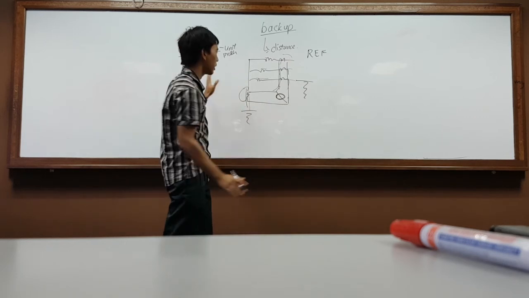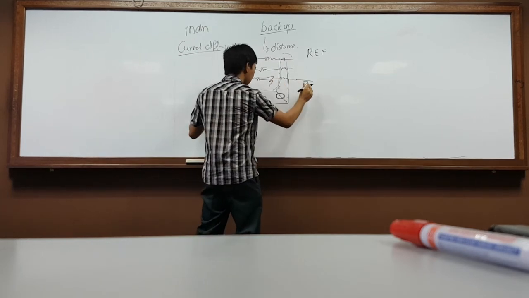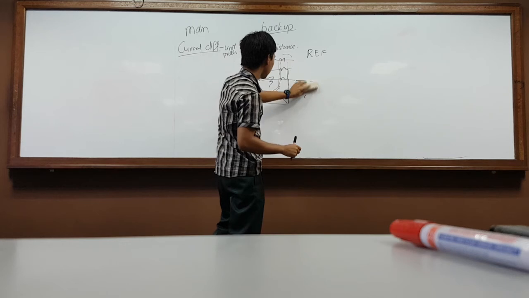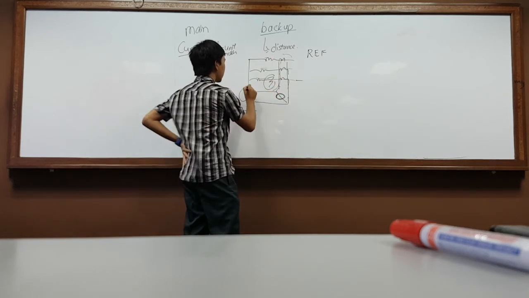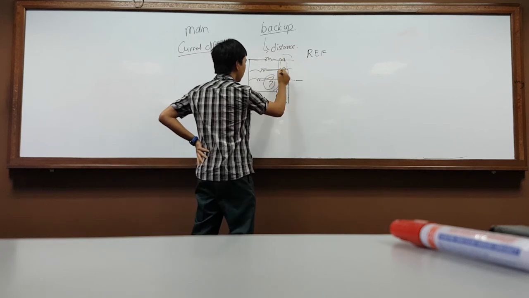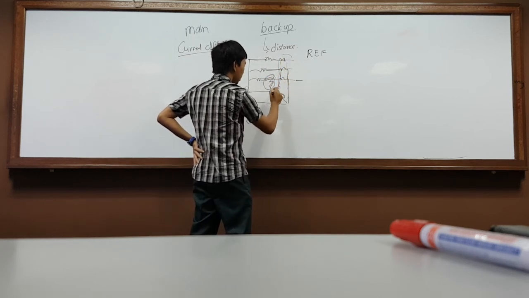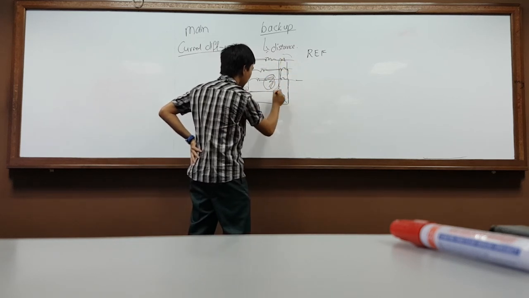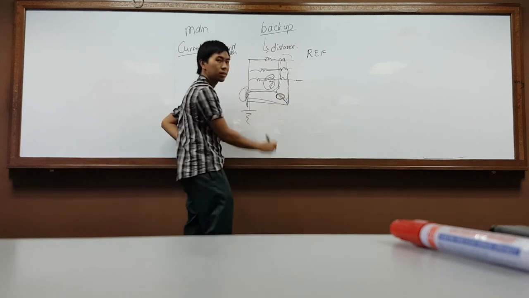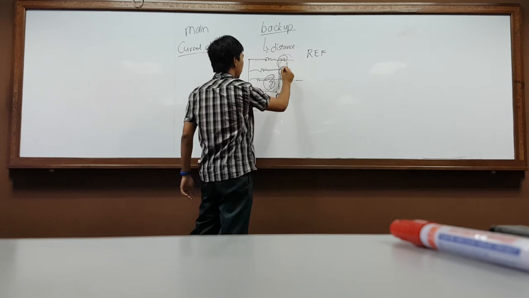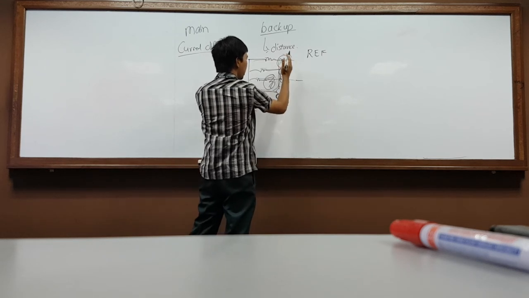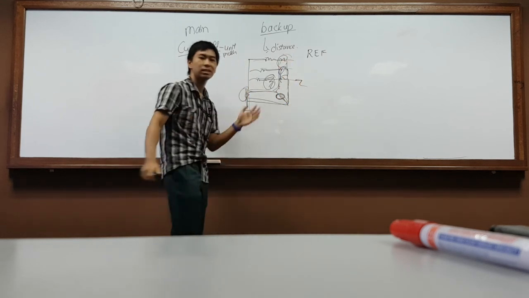Nothing should happen. But if the fault happens internally, let's say on one phase only, the current comes in here, goes up, but this one has the fault. The current will not be balanced, and this relay will be activated. And that's when you trip on a fault. It will happen within the transformer itself, not outside the transformer.